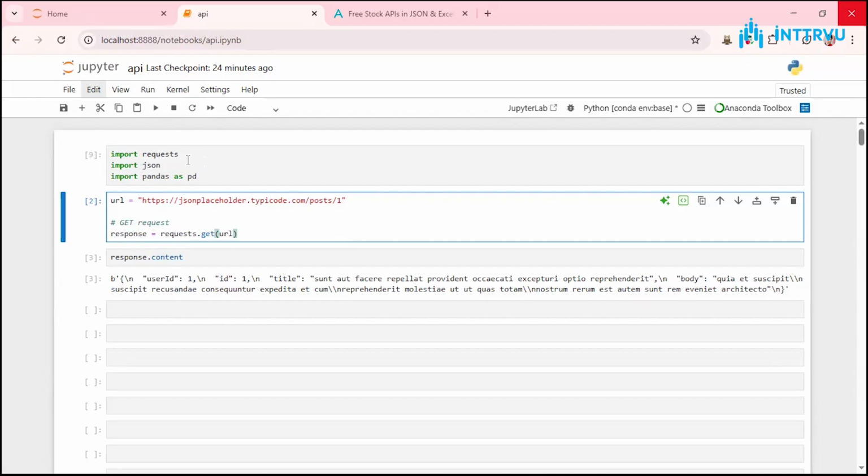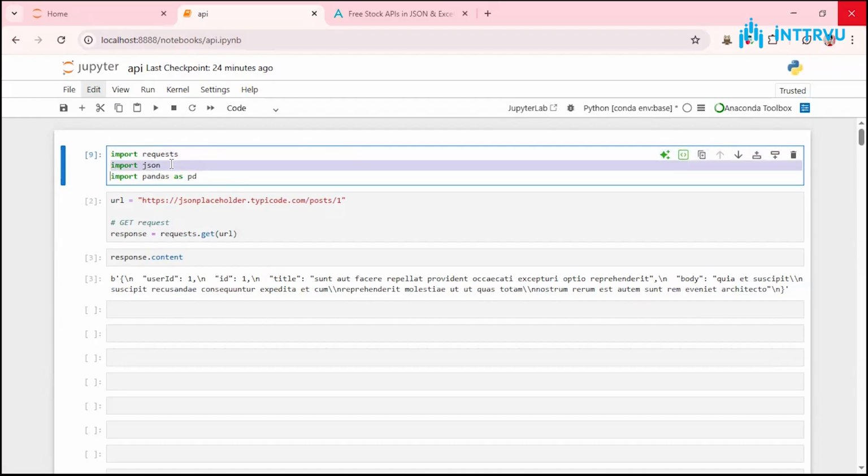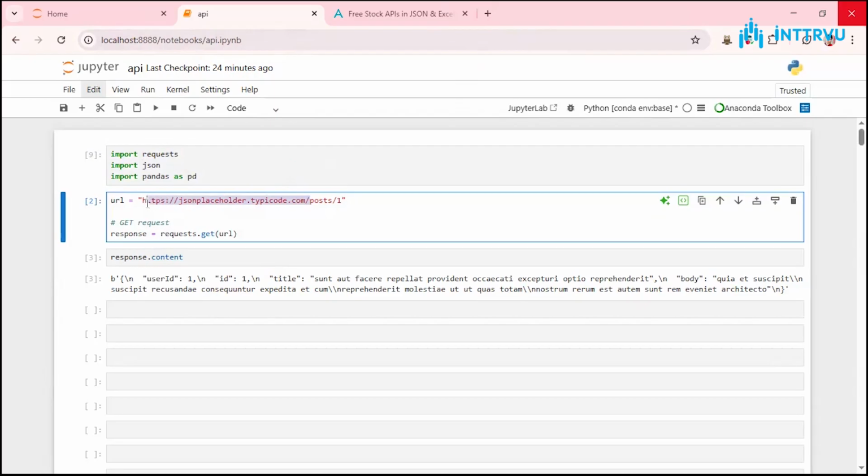To send API requests, I need to import something called requests and I'll import something called JSON. These are the two libraries to import. First, let me showcase something from a demo standpoint. So here is a demo website just to showcase how APIs work.